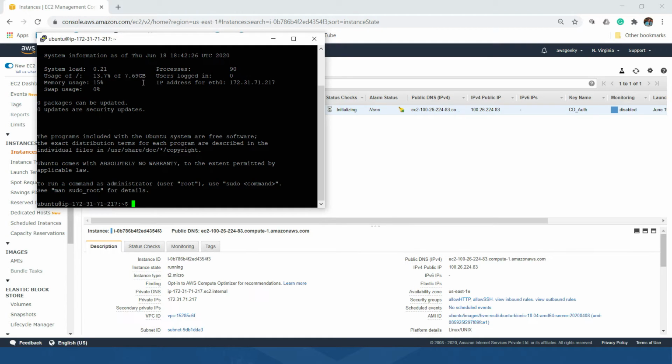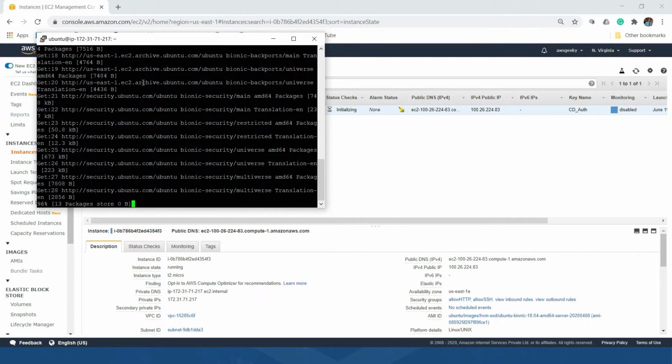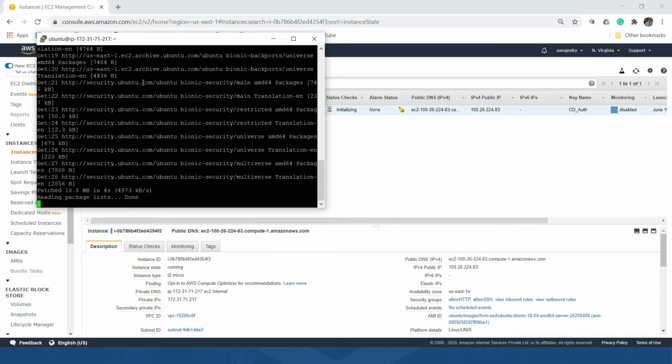Let me run sudo apt-get update. And now sudo apt-get install default-jdk.